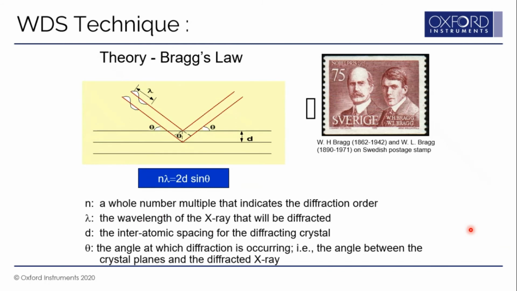So the principle we use in WDS detection is again Bragg's law. Many of you must know this: n lambda is equal to 2d sine theta. Here d is the interatomic spacing of the diffracting crystal which we use inside the WDS spectrometer, and theta is the incident angle. There is a goniometer arrangement inside this WDS detector where the crystal moves at an angle of theta and the detector moves at an angle of theta plus theta, that is 2 theta. So there is a theta, 2 theta kind of movement of the crystal and detector in the WDS spectrometer.